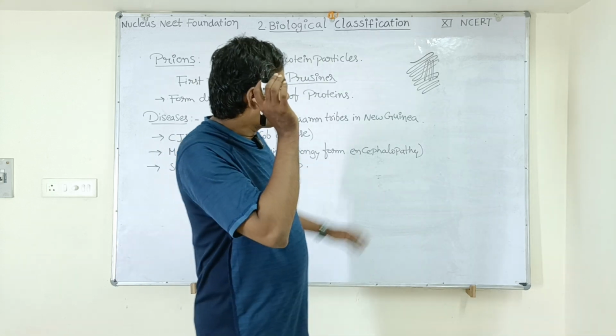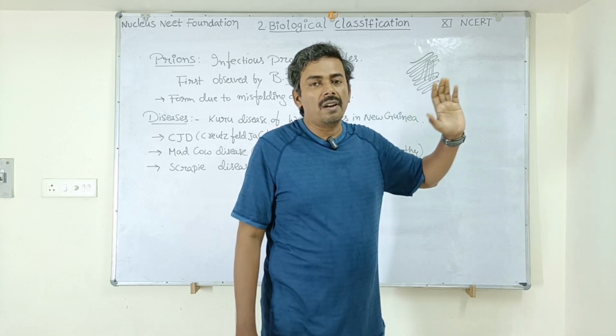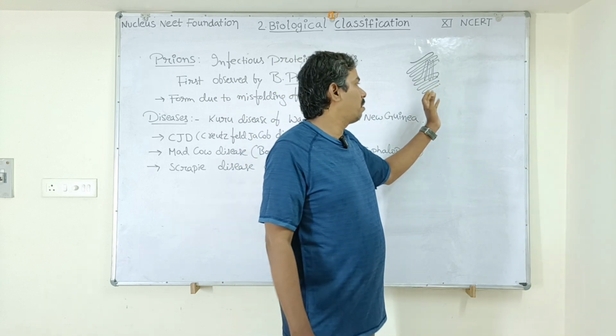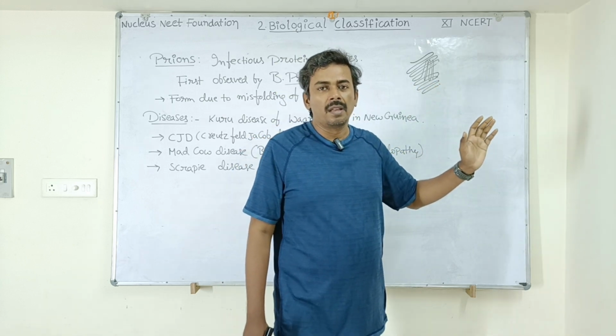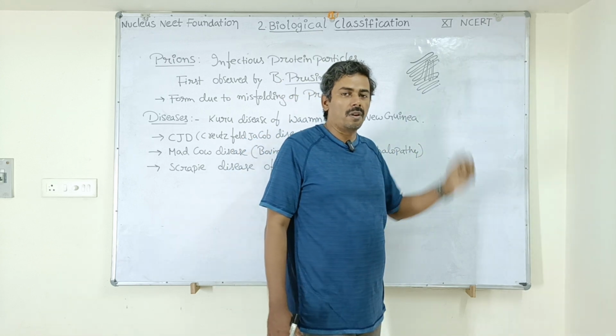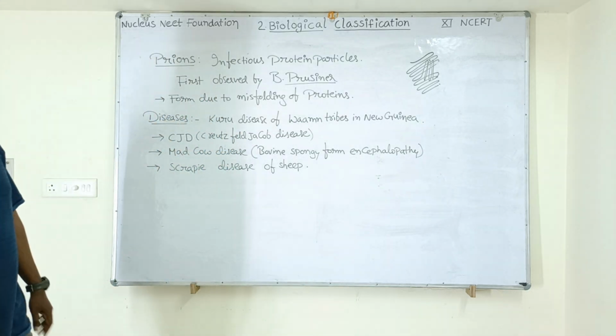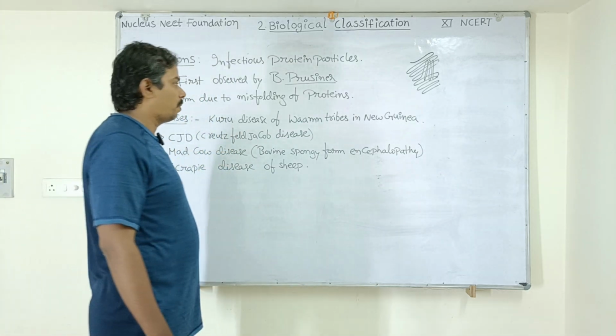They are resistant to high temperatures. Even at high temperature, these prions will not get degraded. The enzymes cannot degrade these prions. Now, what are the diseases caused by these infectious agents called prions?